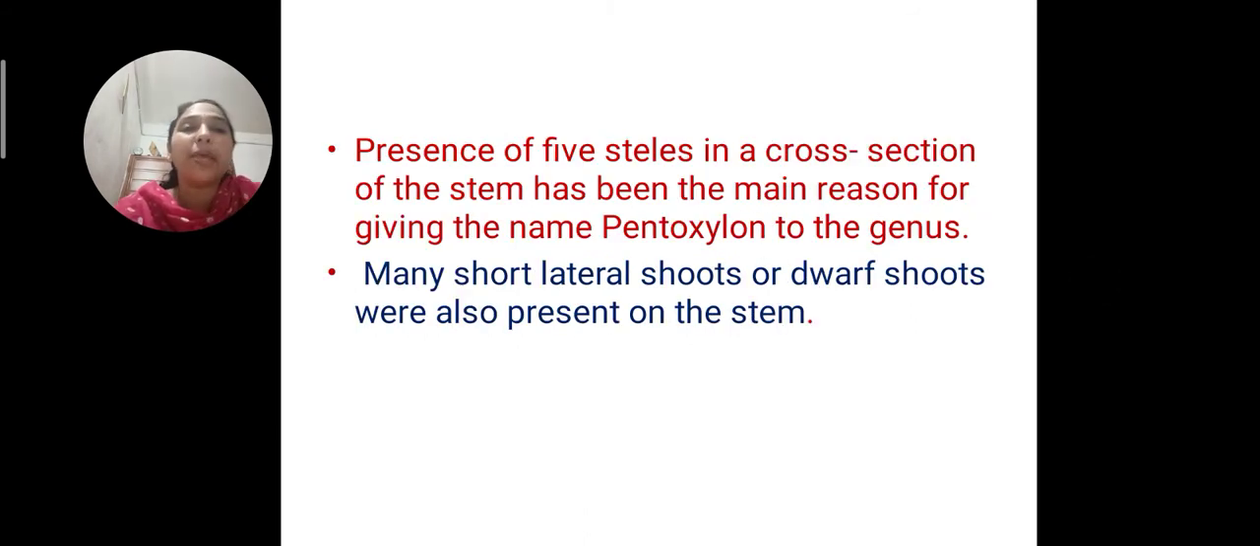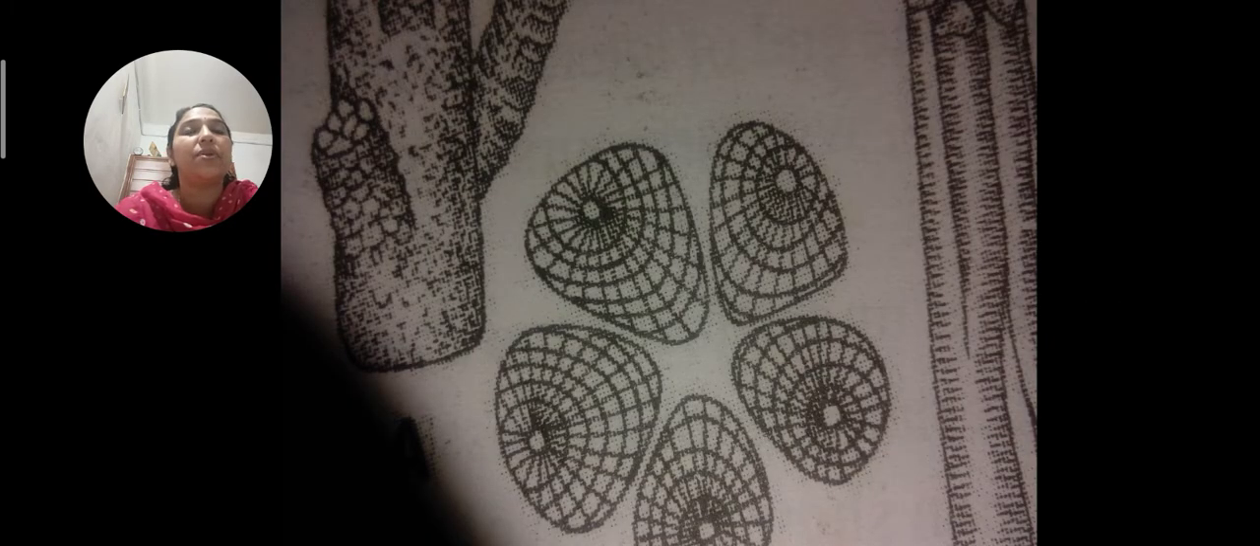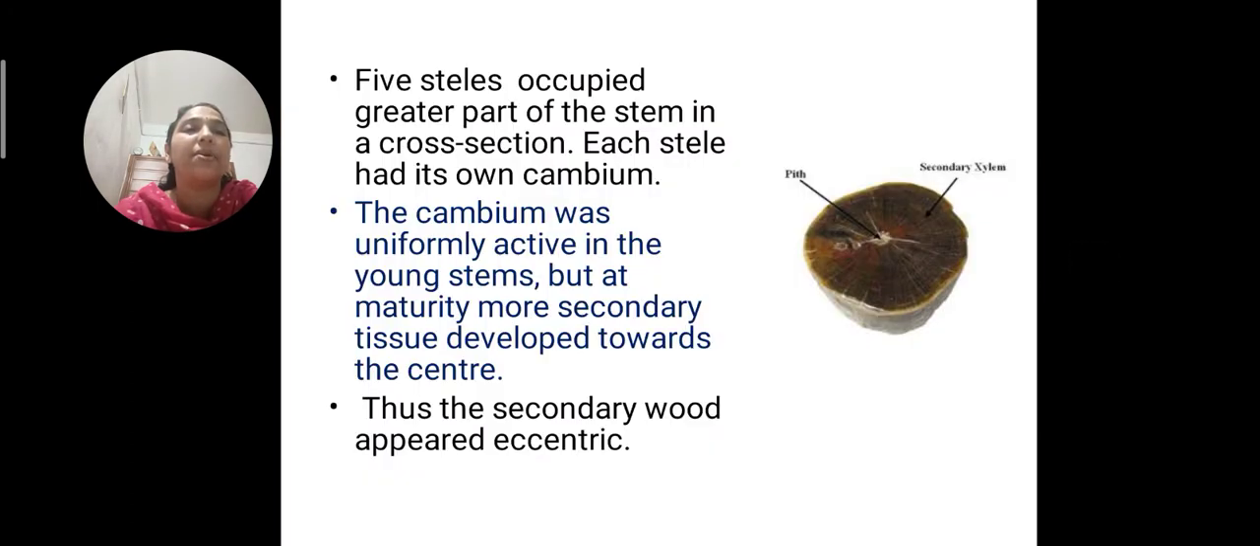Then the peculiar feature is the presence of 5 steles in the cross section. When you cut open the stem, you can see 5 steles, and many short lateral shoots and dwarf shoots are also present. Okay. So this is the structure of the 5 steles. You see each stele showing secondary thickening. And in the 5 steles, here also you can see the center pith and secondary xylem. They appear like this in cross section and have cambium. Cambial activity is the reason for secondary growth. So the cambium is uniformly active in the young stems, but in the secondary stage the activity is more at the center of the stem.